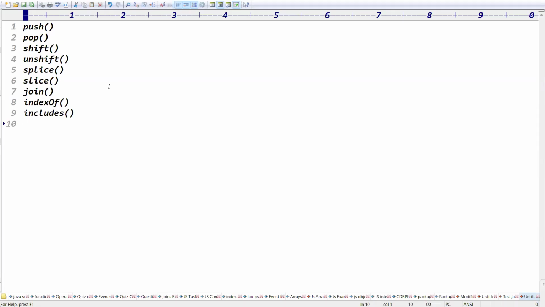Tell me some functions. Includes, reverse. Okay, the reverse function. Concat. Concat is to combine the arrays. Let is to get the negative index and positive indexing.